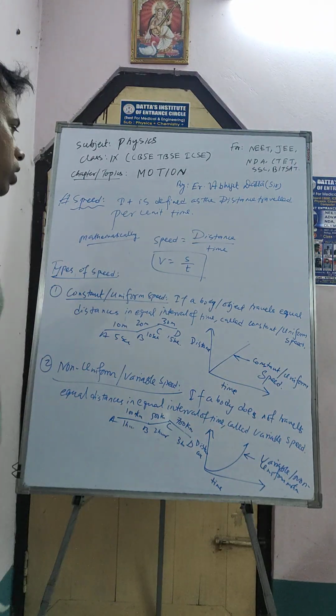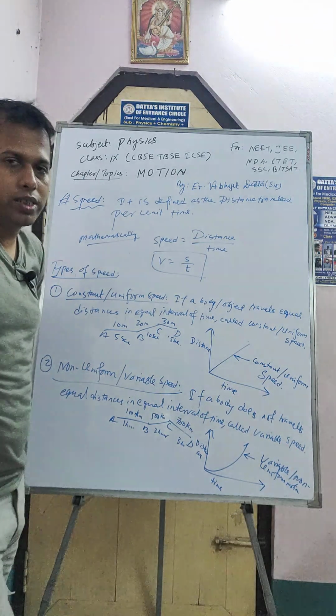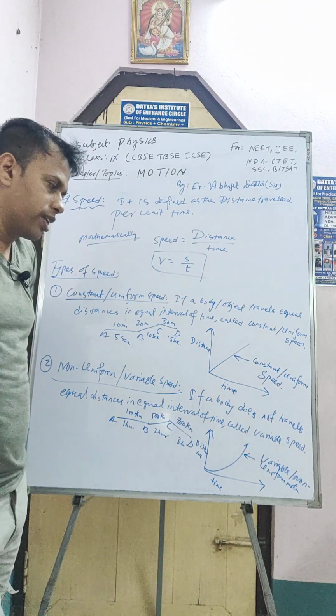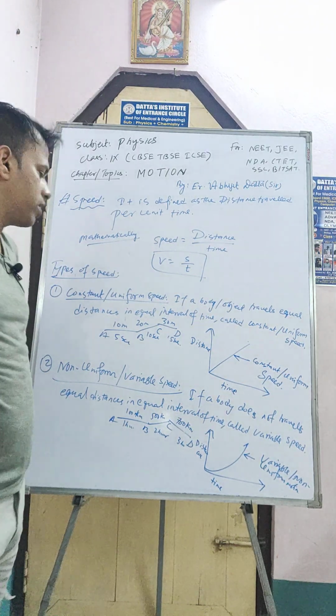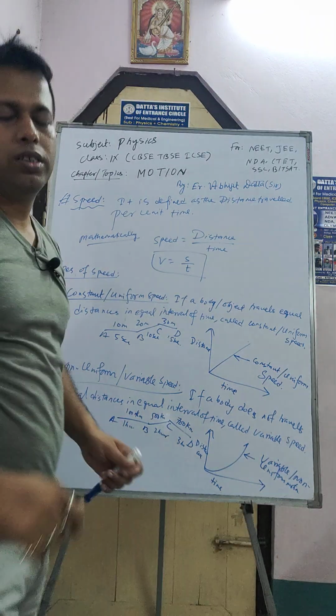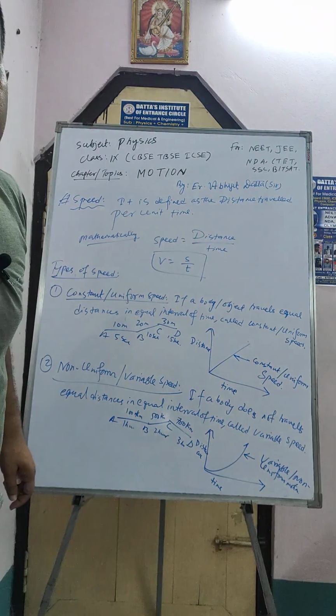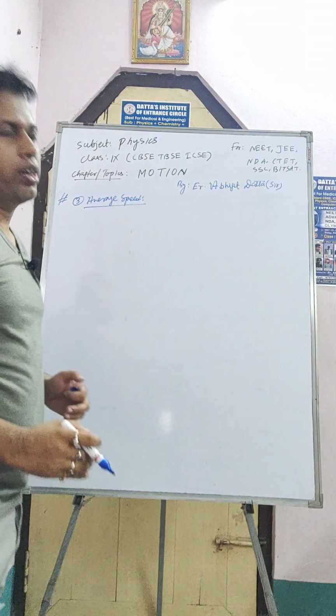So another two types are there. One is average speed and another is instantaneous speed. So the speed portion will be completed if I do this one. Okay, so let's move on to the next topic. Now we will learn average speed.